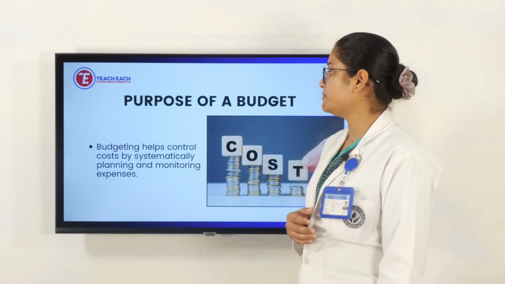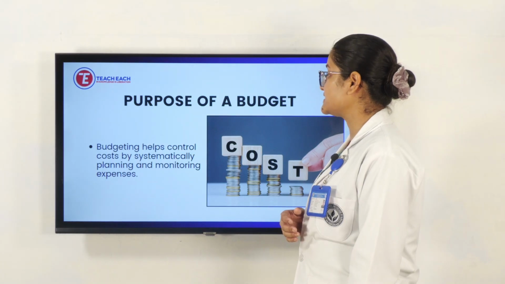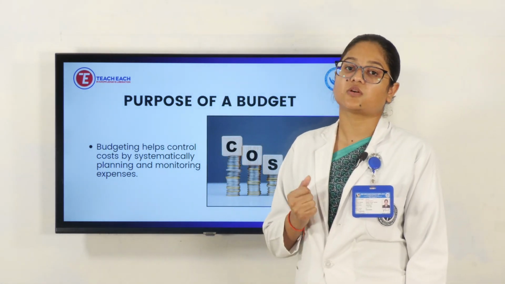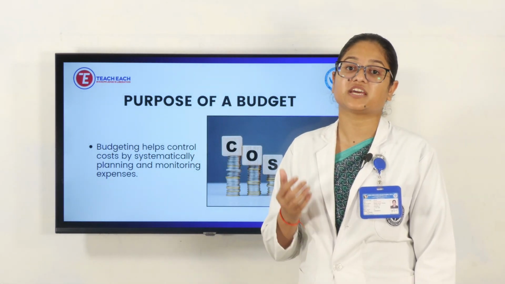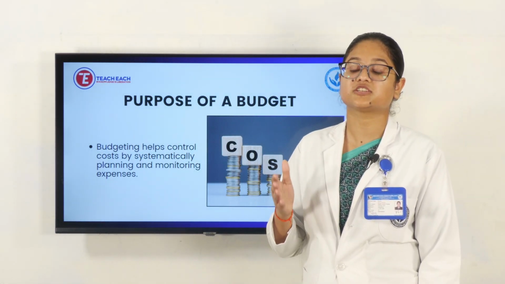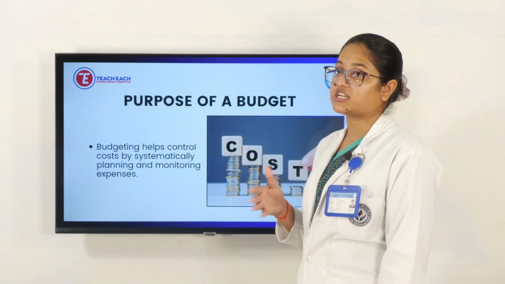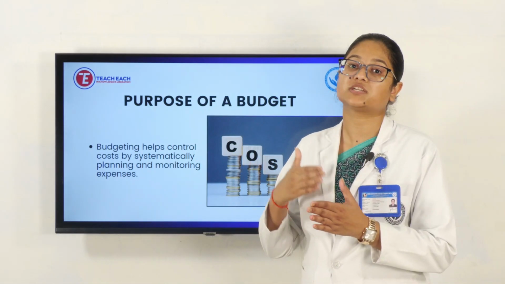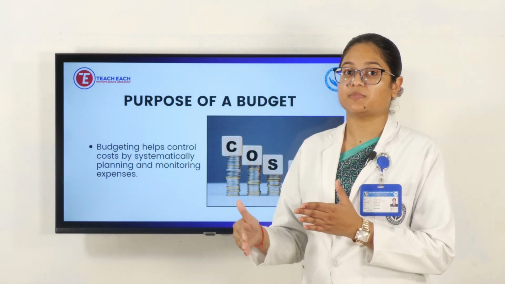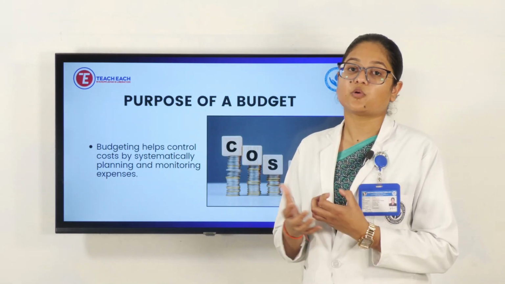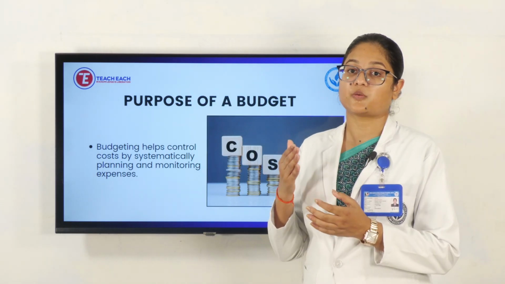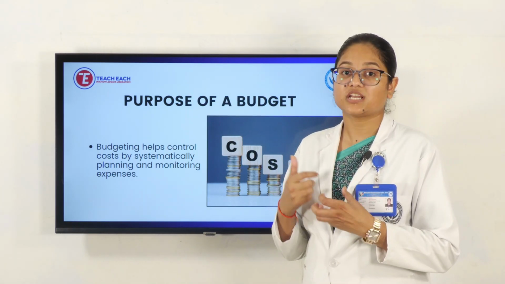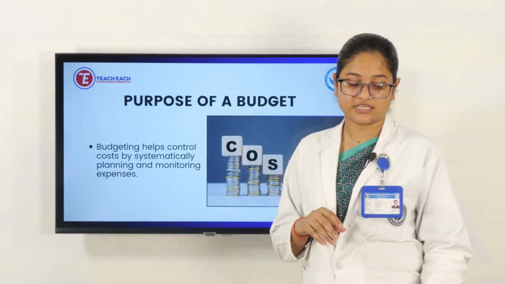Next purpose is budgeting helps control costs by systematically planning and monitoring expenses. And how can we control the cost? It is only possible when there is proper supervision. When a person is continuously watching the steps, watching things till the work has been completed, how much money has been expended in this month, in this week, means proper reporting and recording has to be there for the proper expenditure, whatever things are being purchased, what things are being utilized. So it has to be maintained like this.